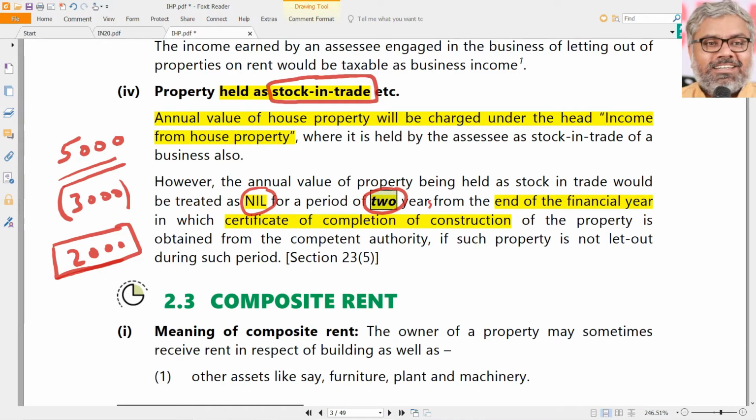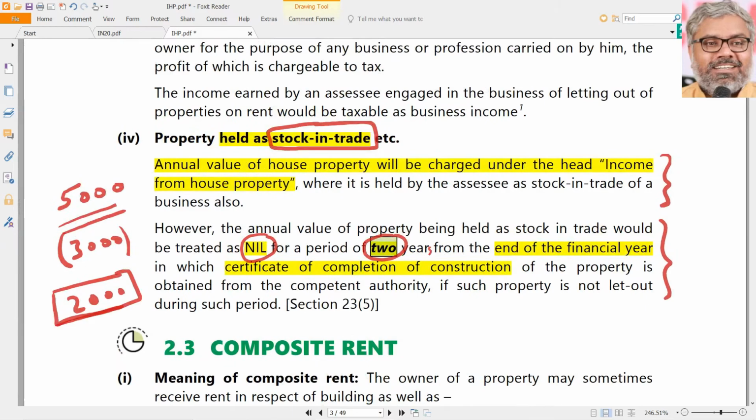This relaxation is given only up to 2 years from the end of the financial year in which the certificate of completion of construction is obtained. That is a point to be noted. After 2 years, again, all the annual value of those properties which are lying with them as a stock in trade will be subjected to tax. Few years back, it was completely taxable. Before last year, this 2 was 1. Now in the recent amendment, this was made as 2 years. So definitely some relaxation is being extended to them, no doubt about it.